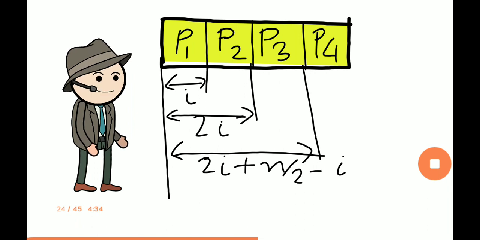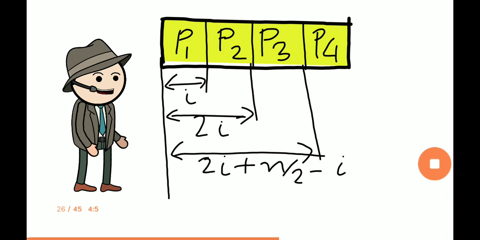So, P1 has its starting index at position 0 and it is of length I. So its ending index will be 0 plus I, that is I. The ending index of P1 would serve as the starting index of P2. Now P2 has its starting index at I, it is of length I, so its ending index would be 2I. This index 2I would serve as the starting index of the next substring P3.